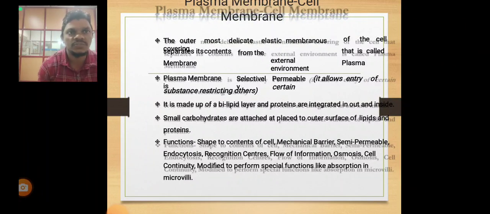The plasma membrane is selectively permeable. It is made up of a bilipid layer. Proteins are the ingredients, and small carbohydrates are attached to the outer surface of the lipid and proteins. Its functions: shape of the cell contents, mechanical barrier, semi-permeability, and endocytosis.